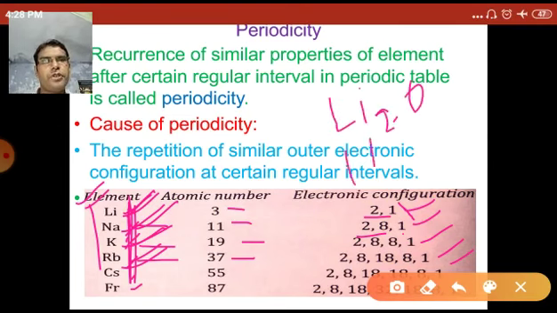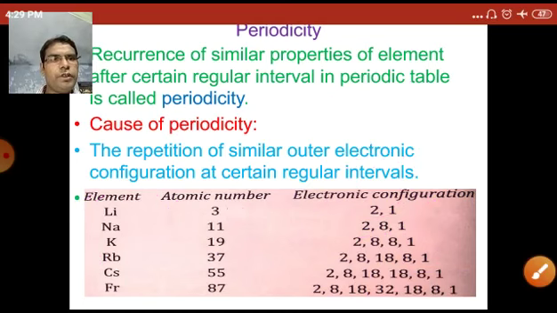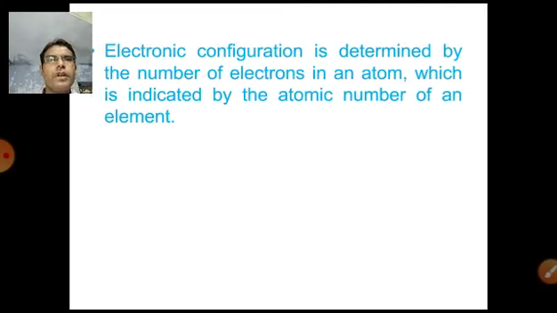Sodium also forms the basic oxide Na2O. So the cause of periodicity is the repetition of similar outer electronic configuration of the elements at certain regular intervals. I hope it is clear? It is clear.